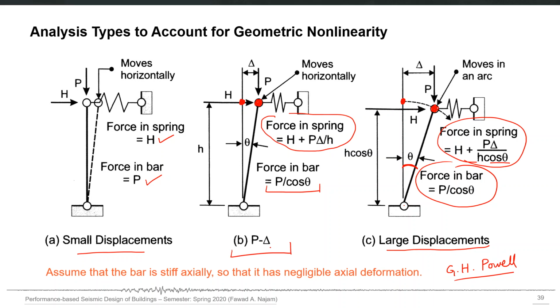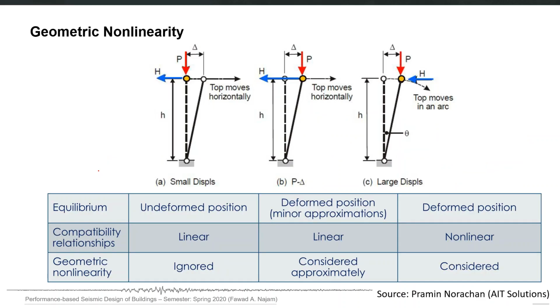So now let's quickly see the force in spring and force in bar, how they are modified by these three different analysis procedures. This is the summary, that equilibrium is considered in undeformed position in small displacement analysis, and in the other two we assume that the equilibrium is considered in the deformed position.